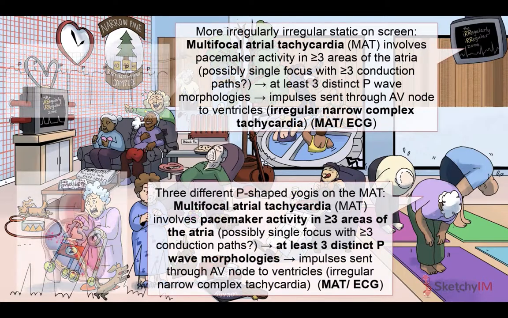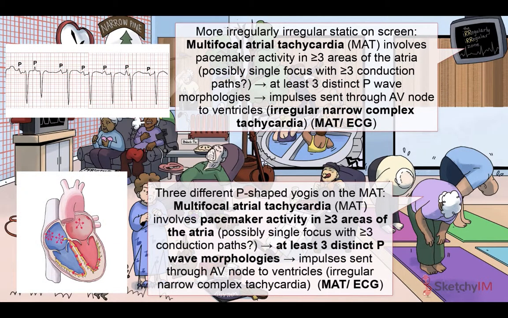The multifocal part means that at least 3 areas of the atrium have pacemaker activity and are generating electrical signals transmitted to the ventricles. Multiform is probably the better term to use, however, since the underlying mechanism may, in fact, involve a single focus of electrical activity with multiple conduction pathways. Nonetheless, the rhythm of MAT exhibits P waves representing atrial depolarization, and these P waves have at least 3 distinct morphologies. Some will be taller, some will be wider, and some could even be inverted on the ECG.